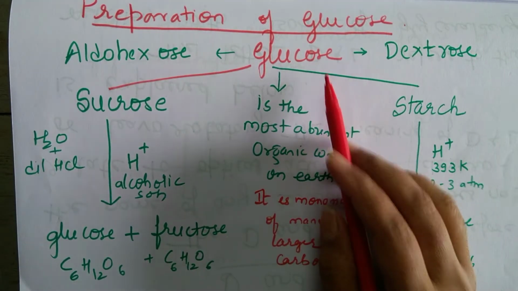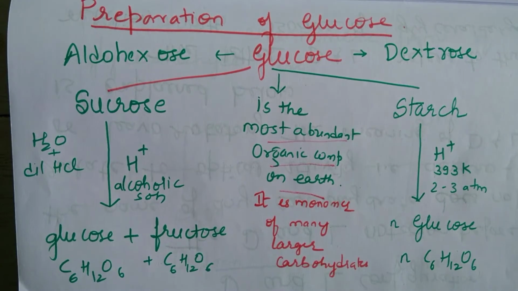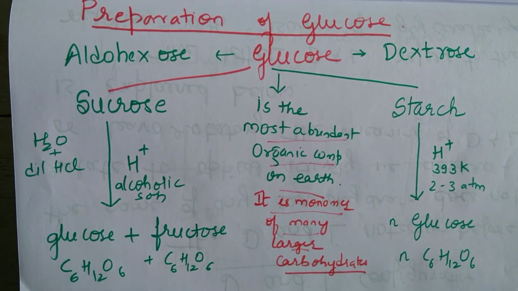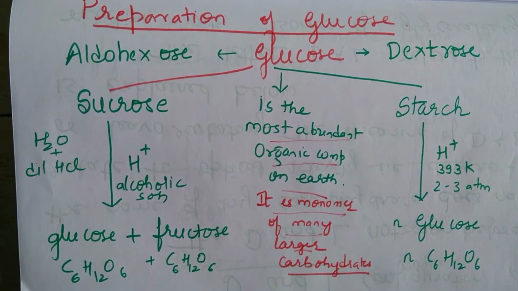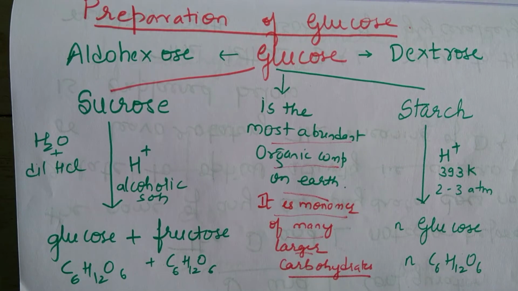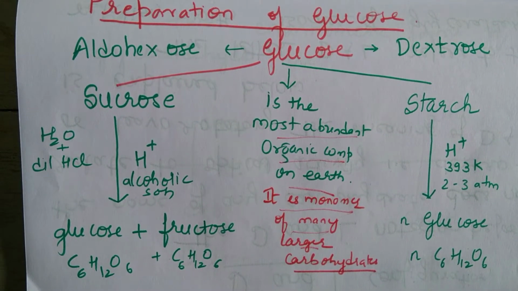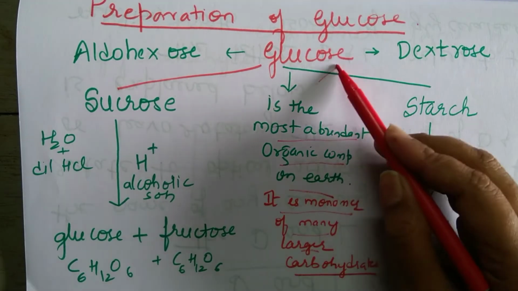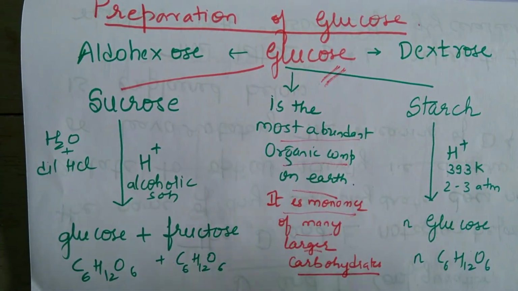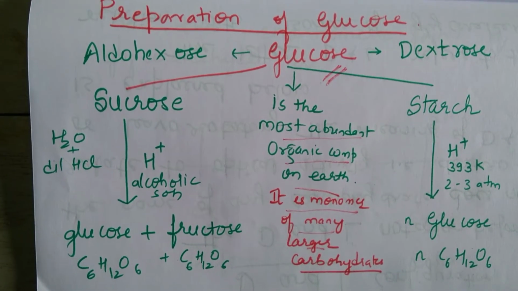Now, this glucose is the most abundant organic compound on the earth, and it is the monomer of many large carbohydrates which are available. So, if you break down carbohydrates, for example rice, as I had quoted earlier, if you go for hydrolysis of them, you end up with what? Glucose. So the most abundant, most highly available monosaccharide on the earth is glucose.